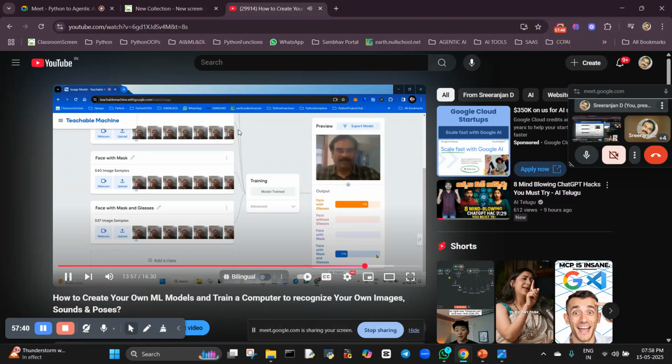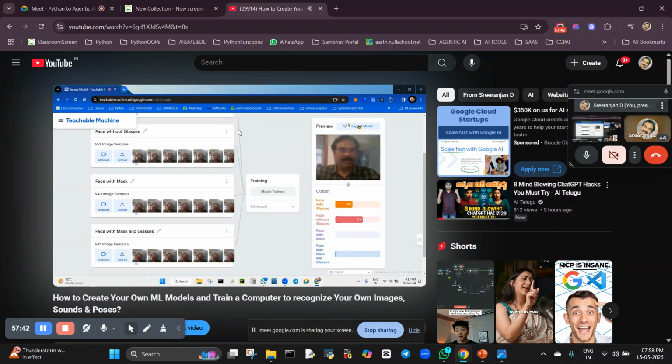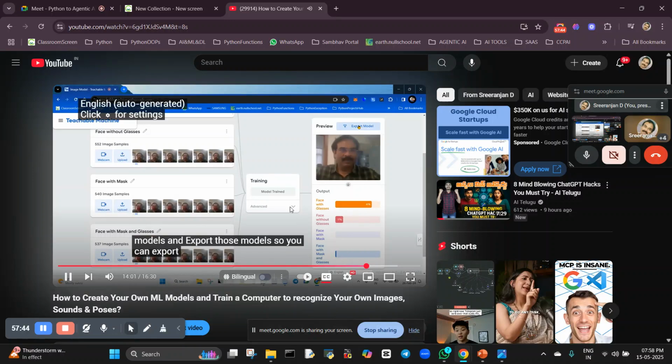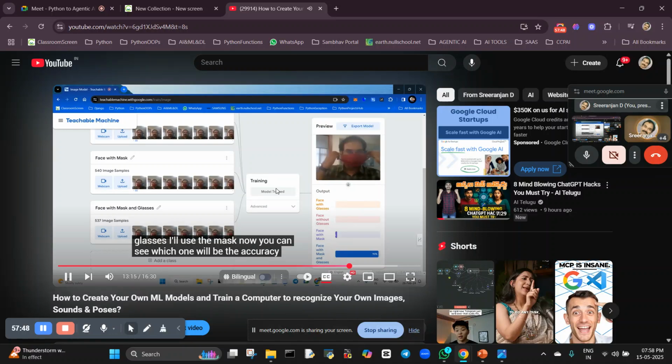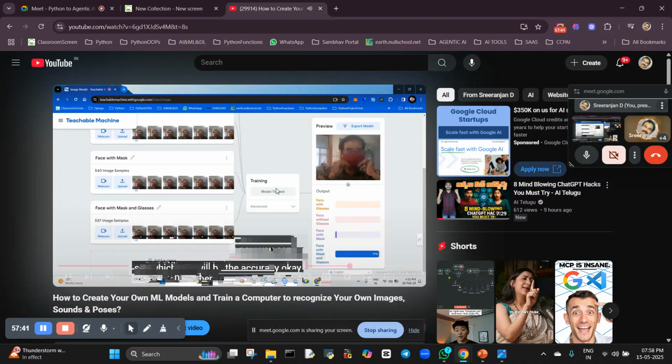In this, you can train your own models and export those models. Click on this, see here, and we can create our own models which will give you accuracy, and we can export those. So you can see here this kind of face with mask models also, and you can create models like Chat GPT also. You can now create.